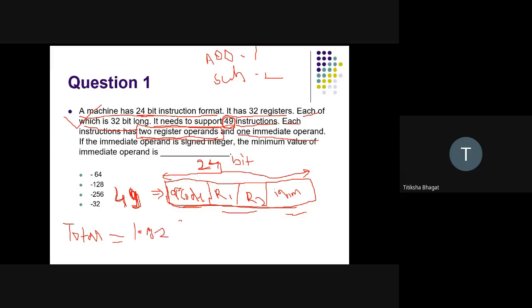How many bits will it need? 1, 2, 4, 8, 16, 32, then we have 64. So 32 is a smaller number, and the total number of bits I will need is 6 bits. How come 6 bits?